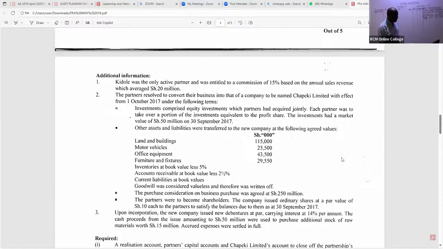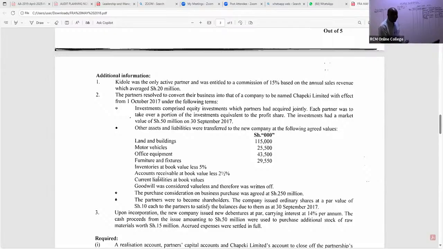These are what we call the fair values. But of importance is for us to appreciate that we have land and buildings, motor vehicles, office equipment, furniture and fittings, inventories, and accounts receivable absorbed by the new company.